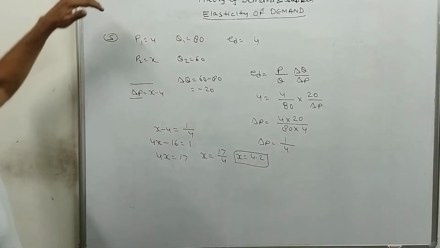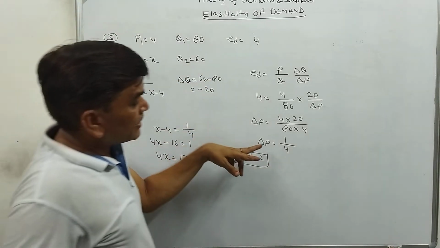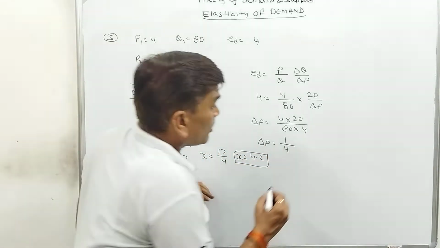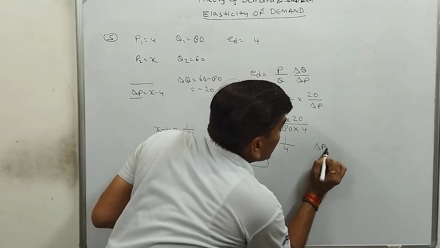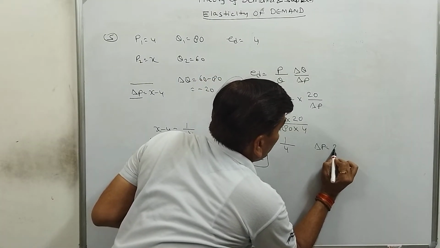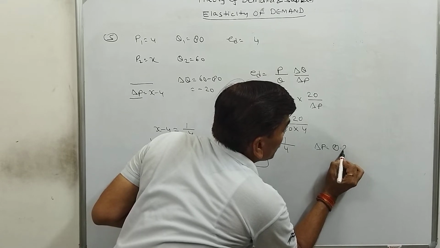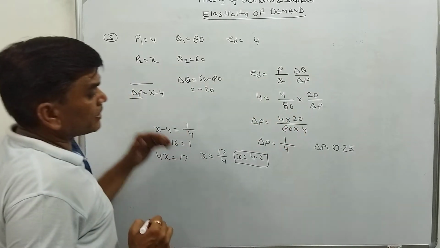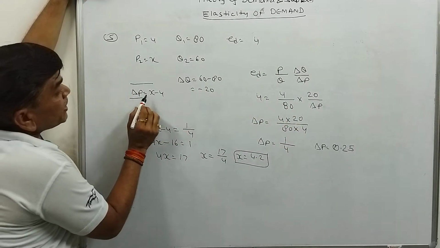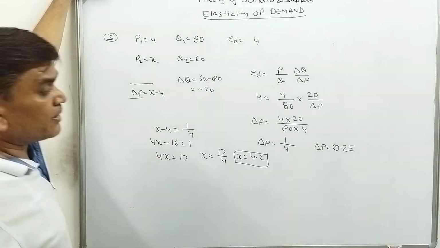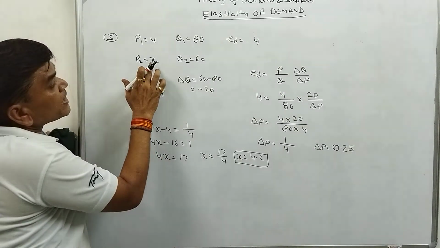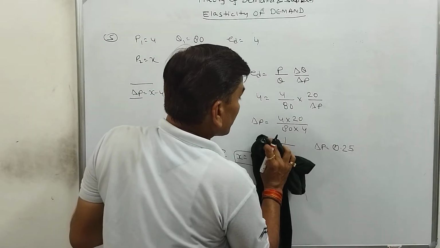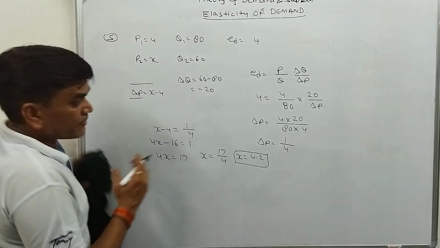What we have done is put all this in here. The value of delta P is equal to 1 by 4, or delta P is equal to 0.25. Suppose this is X, so delta P is equal to X minus 4. So what we have done is delta P is equal to 1 by 4.